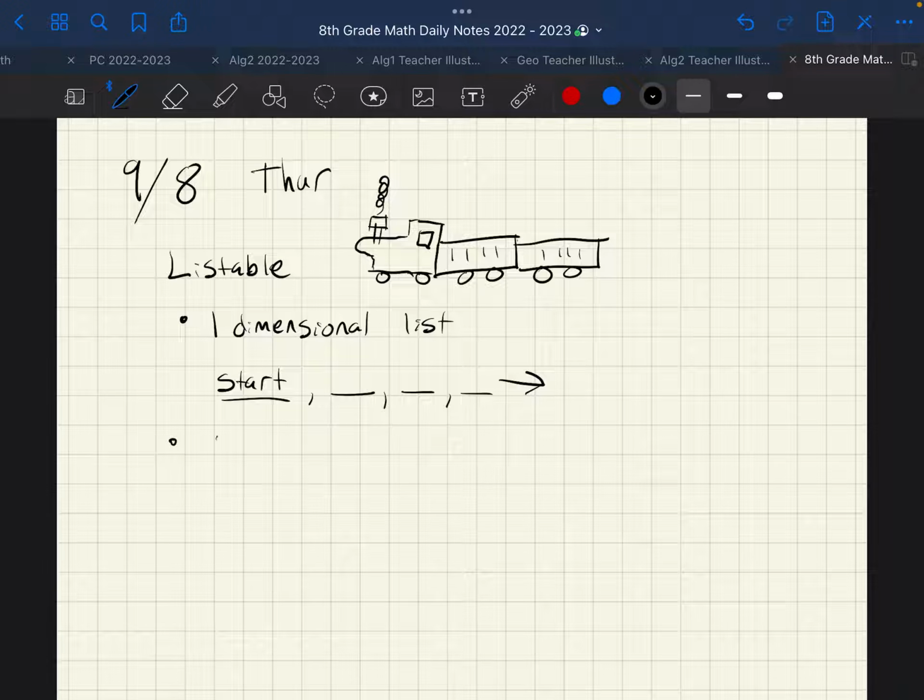And it also has to have some clear pattern. If I showed like my son Riley the pattern, he should be able to kind of figure out the pattern. It should be a pretty clear pattern. It can't be like do 7 and then 9 and then 13 and then 26 and just some dumb pattern that no one can understand. So as long as you have a list of numbers, it might go to infinity, it might go on forever and ever and ever, and there's some clear pattern, then it is listable.